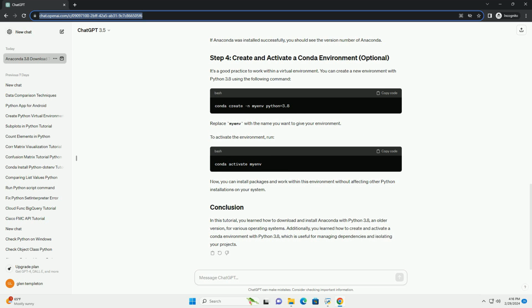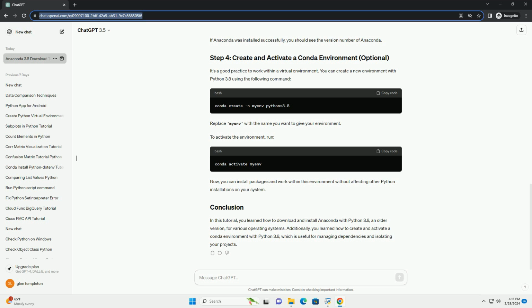For example, 2.4 Run the Anaconda installer by executing the following command. 2.5 Follow the on-screen instructions to proceed with the installation. You can press Enter to scroll through the license agreement and type Yes when prompted to accept the terms.